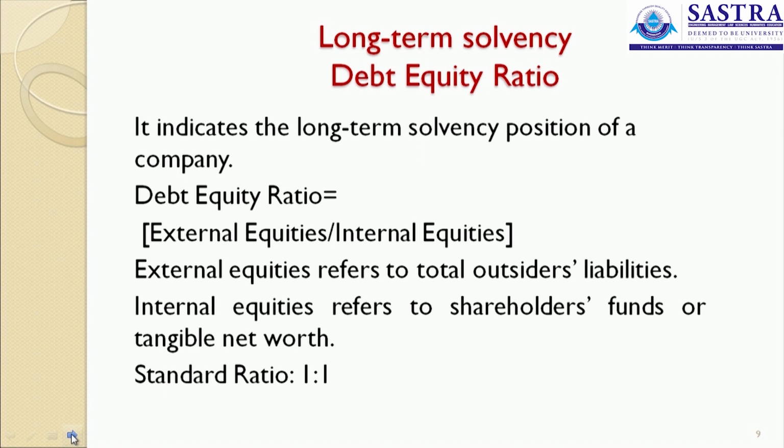Next comes the long-term solvency, that is your debt equity ratio. External equities divided by internal equities. What are external equities? It refers to all outsiders' liabilities. Internal equities refers to the shareholders' funds or tangible net worth. What is this net worth? It can be called fixed assets plus your net working capital. Working capital is current assets minus your current liabilities. So, this is said to be the tangible net worth of an organization. The standard ratio is said to be 1:1.